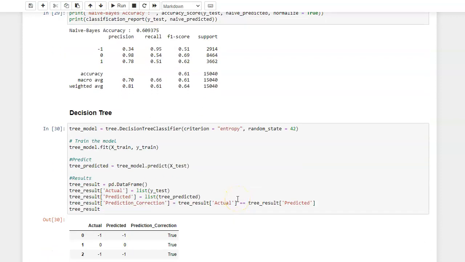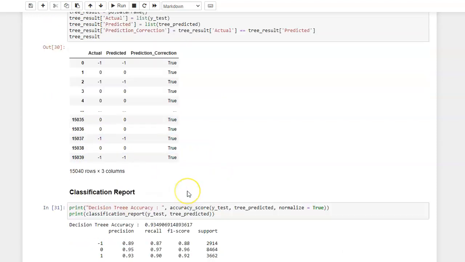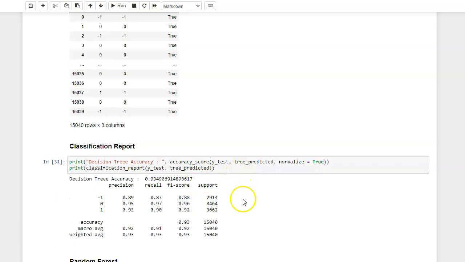The second model is the decision tree, and we use the entropy criterion. Again, we split the data, and then print out a peek of the actual versus predicted. Here is the performance report.